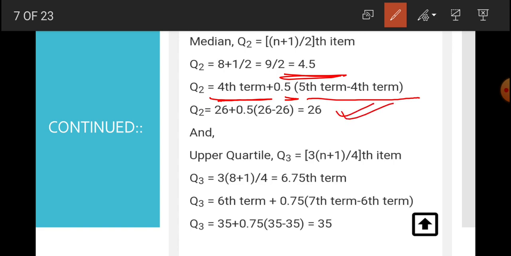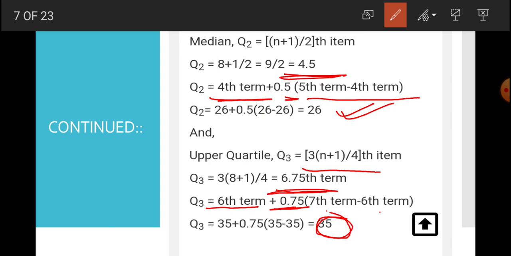Now, what is the upper quartile? This is Q3. Use the formula (3n plus 1) divided by 4. On substituting the values, we get 6.75. So how will we use the formula? 6 complete plus 0.75 into (7th minus 6th). On substituting the values, we get the answer: Q3 is 35.